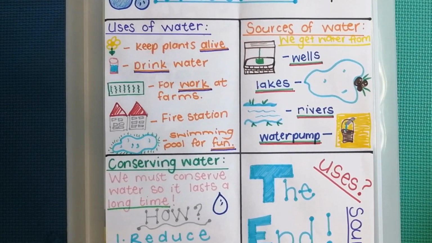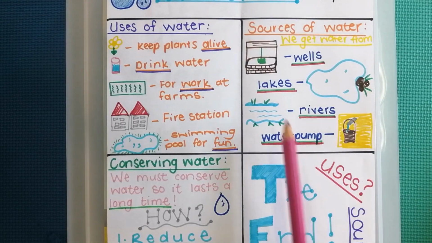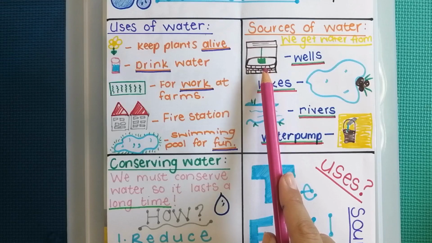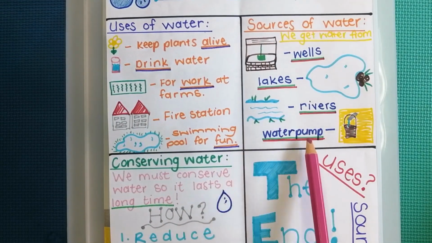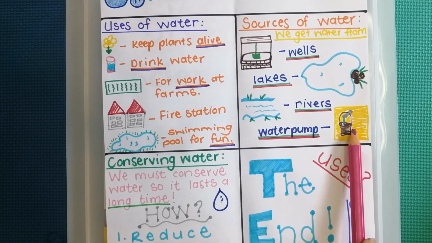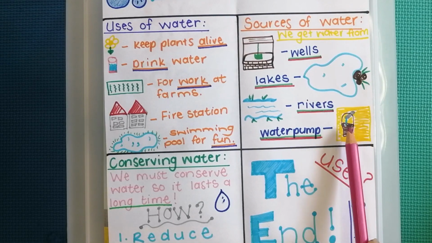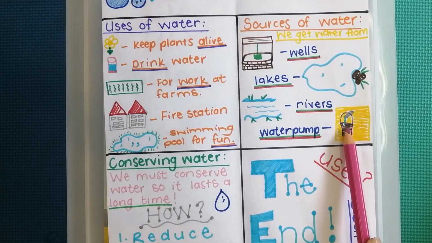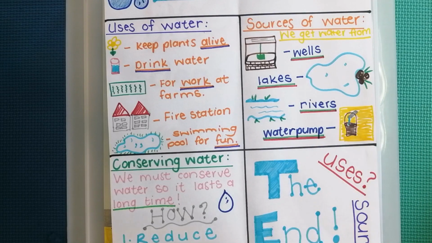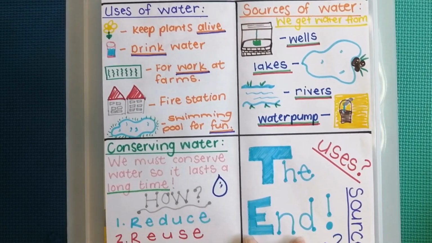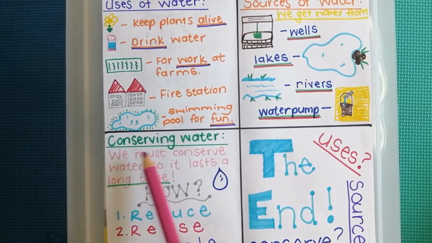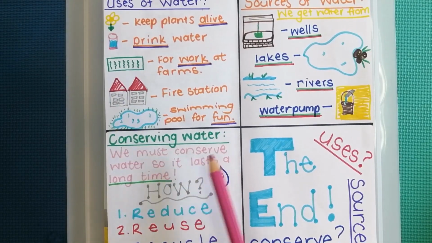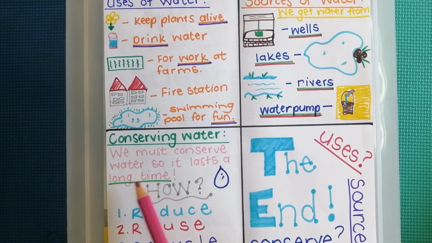Where does water come from? Fresh water comes from wells, from lakes, from rivers, and from water pumps. For those like us, we get water from taps. Lastly, conserving water. We must conserve water so that it can last a long time.